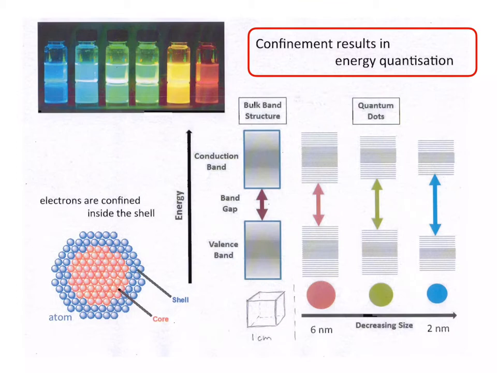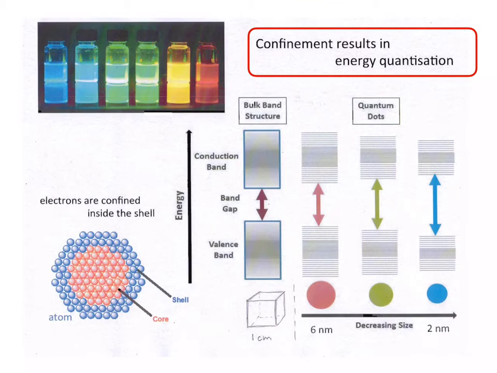The nanoparticles are such that they have a core shown in red and a shell of atoms surrounding it. The electrons are inside this shell. The diameter of these nanoparticles can be varied. It can be as large as 6 nanometers and as small as 2 nanometers. On the right, the electronic band structure of bulk cadmium selenide and of cadmium selenide nanoparticles is shown.